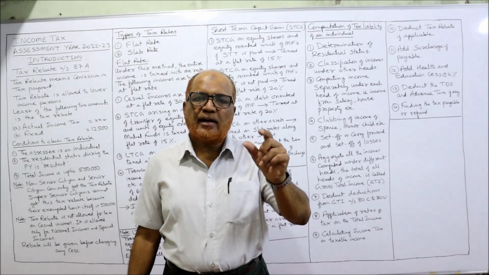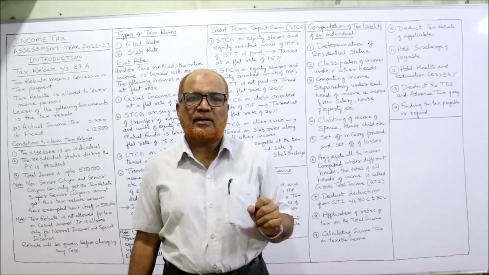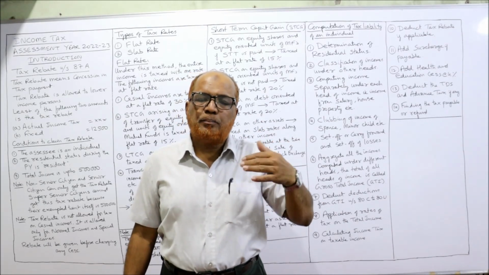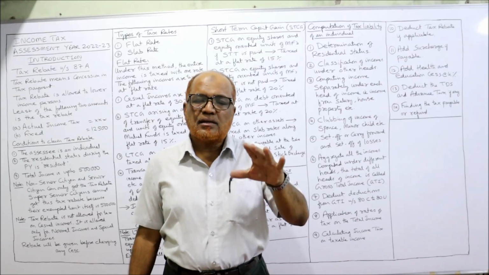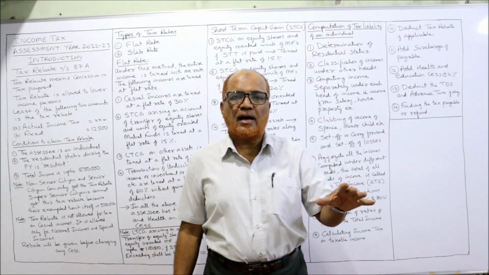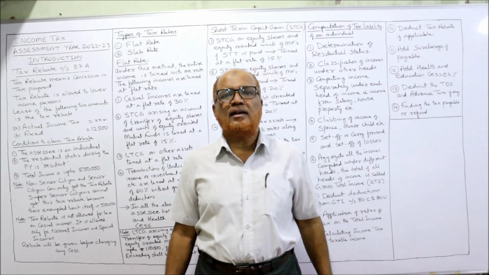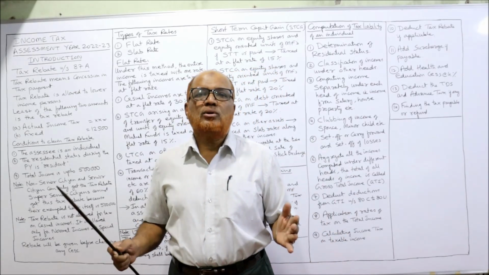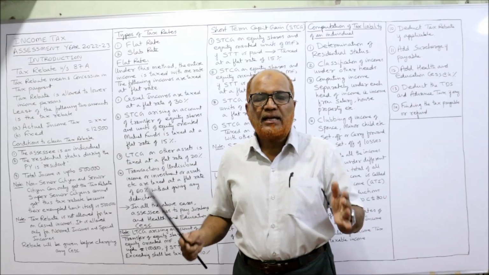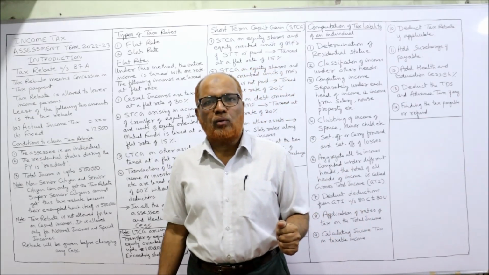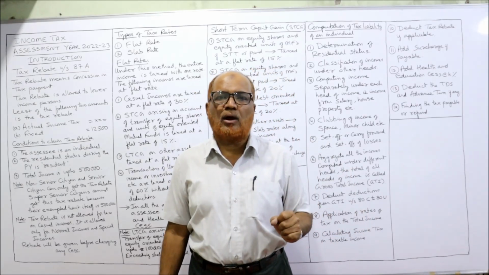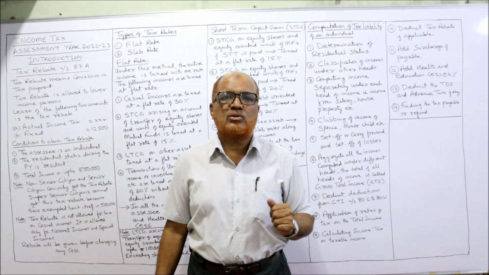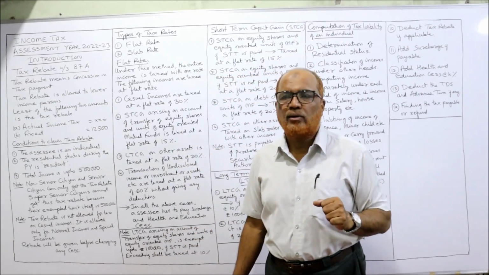In examination, you may get a theory question, explain about the tax rebate, or in problems, the tax rebate will be allowed as a deduction only on satisfying the conditions. So you must know what are the conditions when the tax rebate will be allowed, how much tax rebate will be allowed, to whom the tax rebate will be allowed. That's what I'm going to explain.